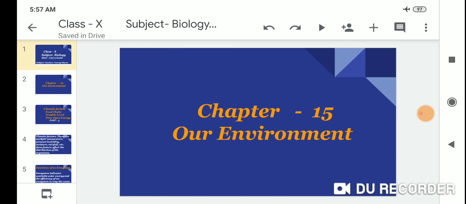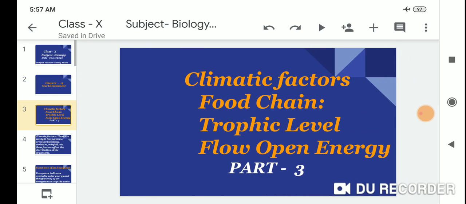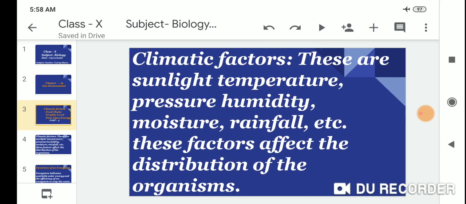So dear students, today we start Chapter 15, Our Environment, the third part. Today's topics are climatic factors, food chain, trophic level and flow of energy. Let me start with part three. The first topic is climatic factors.